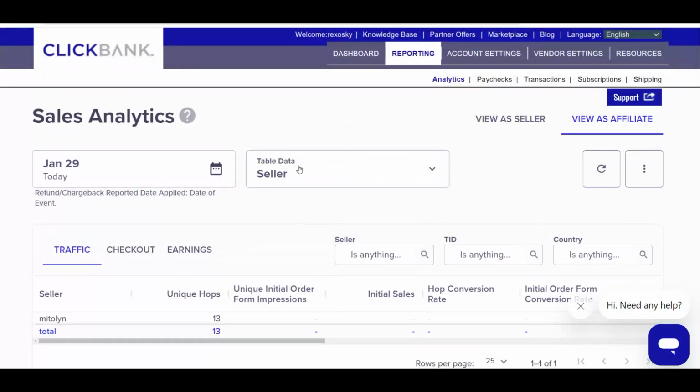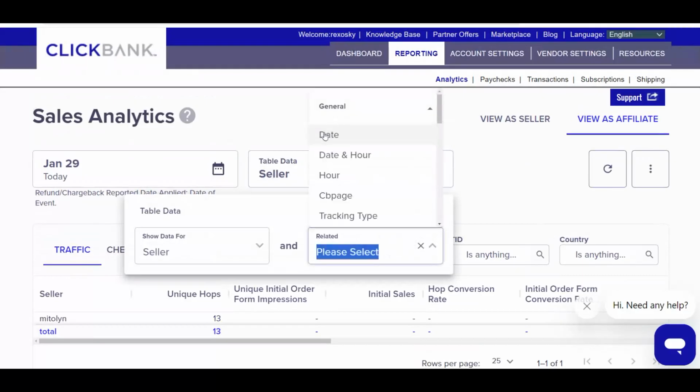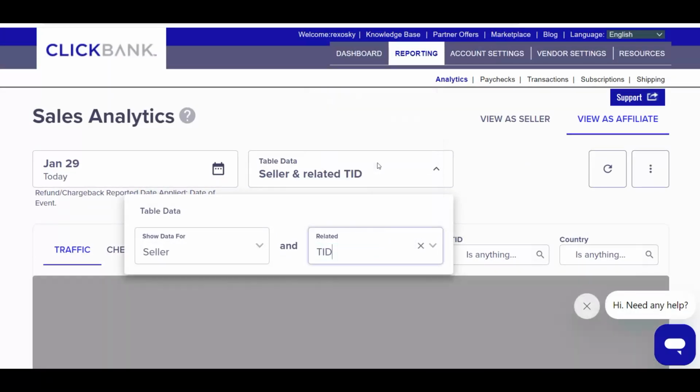So let's see where our traffic is actually coming from. Let me go right here and click on tracking ID again.